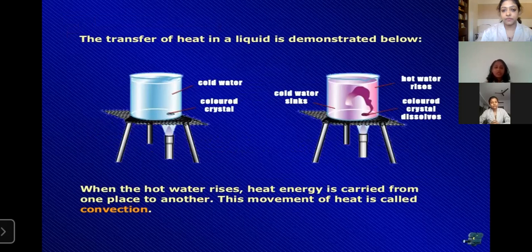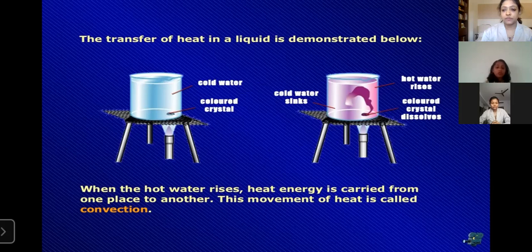Here we can see that there are two beakers. In the first beaker, you can observe a colored crystal inside cold water, and there is cold water in another beaker. While heating, what happens? The color spreads.